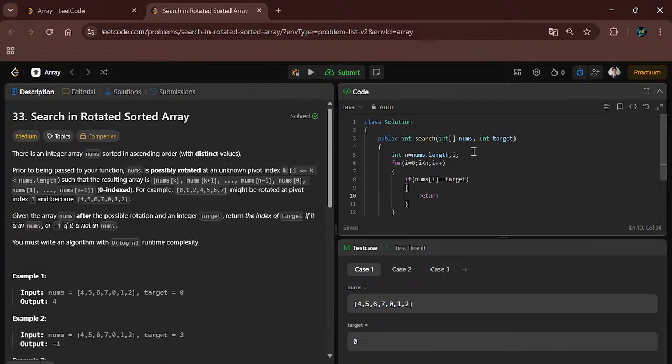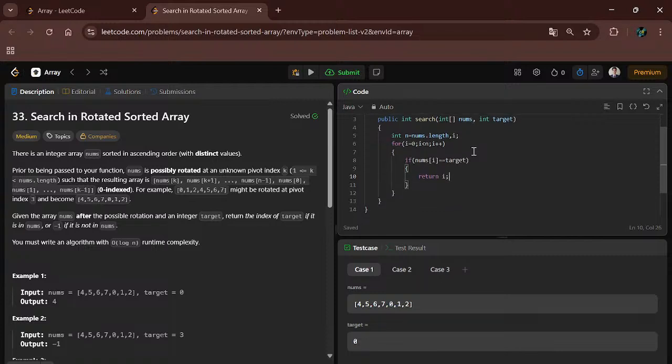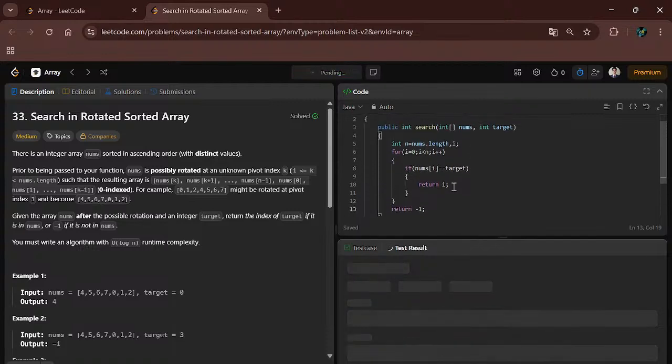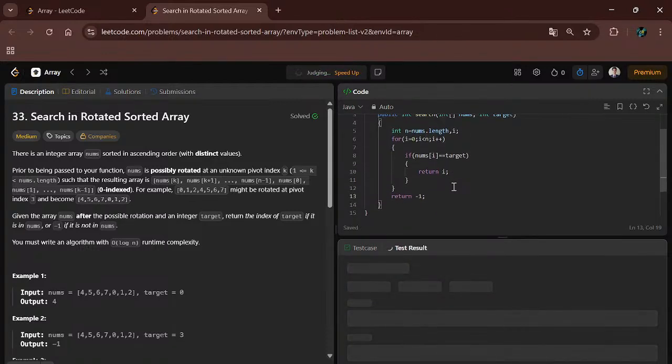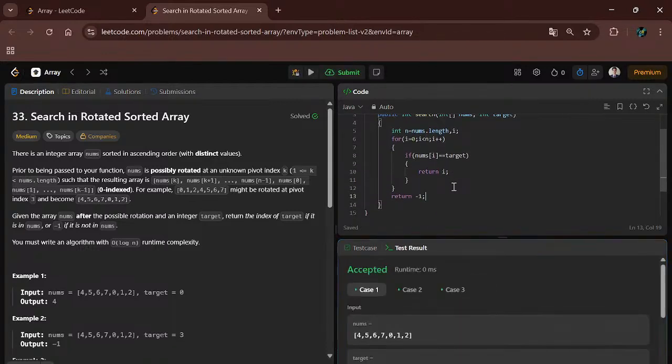So return i means the index of that element, and if it is not found, then we have to return minus 1. So here return minus 1. Let's compile the code. Okay, our code is successfully compiled and all test cases are accepted.